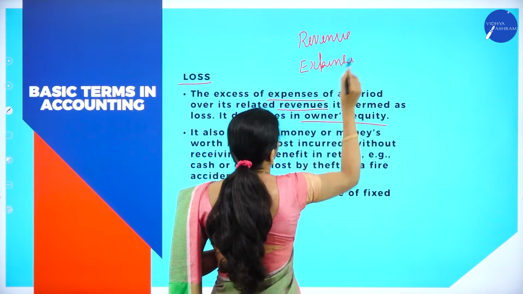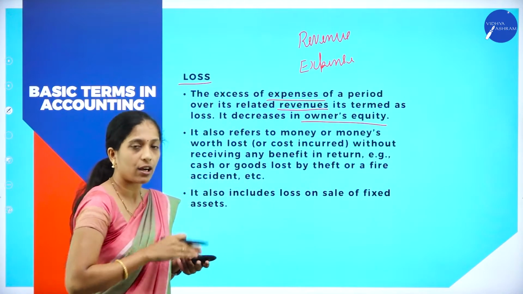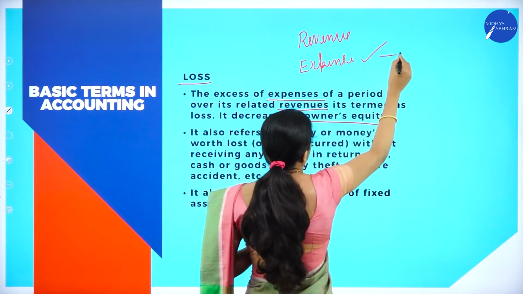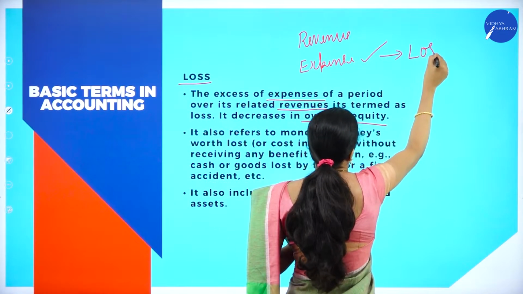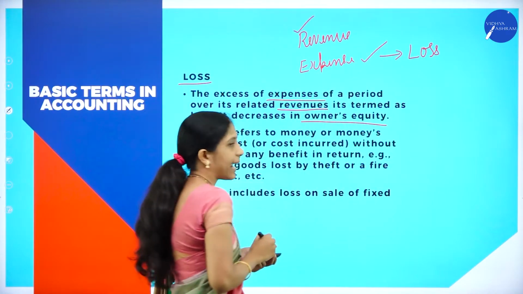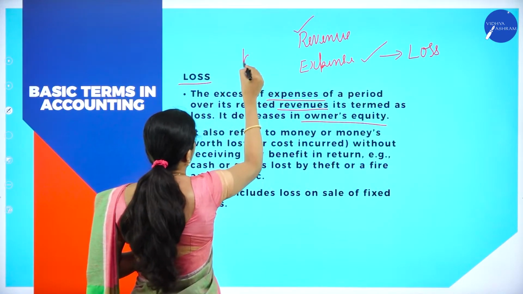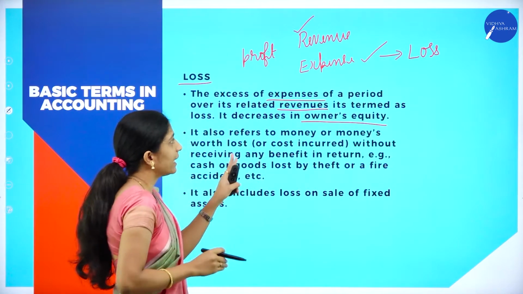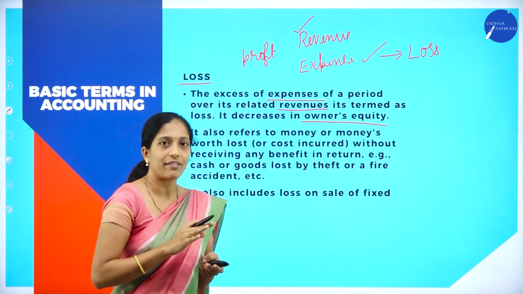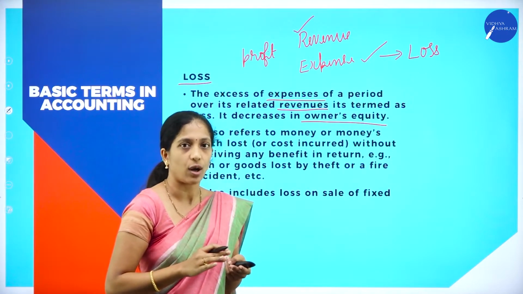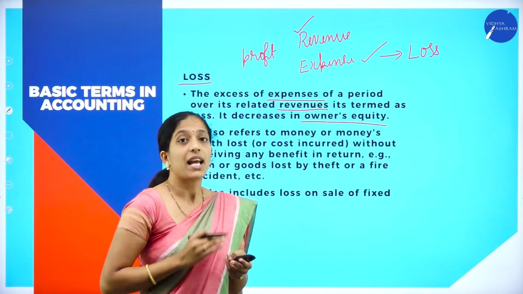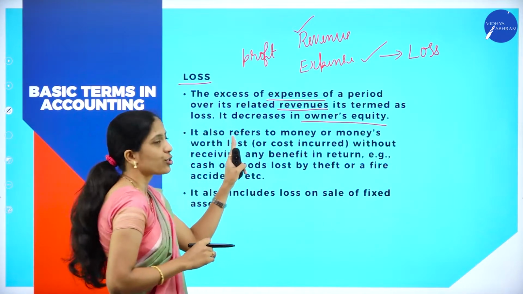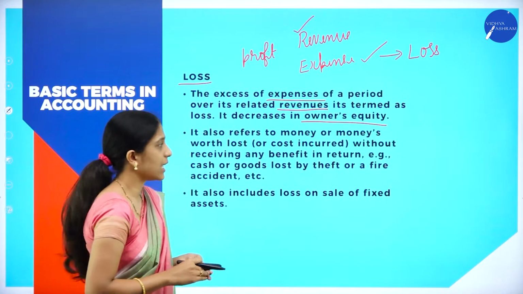of an organization in that particular accounting period. If the expense is more than revenue, then it is called as what? Loss. If the revenue is more than expense, then it is called as what? Profit. So it is opposite to profit. So here we are going to consider the total revenue as well as total expense of an organization, where if the expense is more than revenue, then it is called as what? Loss. So it decreases the owner's equity.